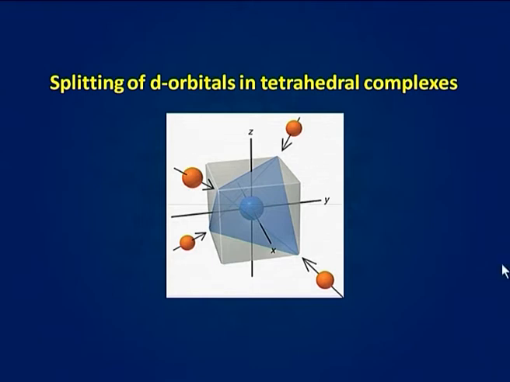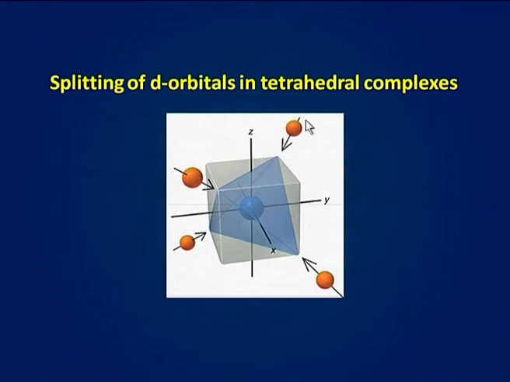In order to understand the splitting of d orbitals in tetrahedral complexes, it is convenient to picture a tetrahedron placed inside a cube. We may note from this picture that the four negative ligands placed at the four corners of the tetrahedron are located at four corners of the cube. These four ligands are lying between the three axes.